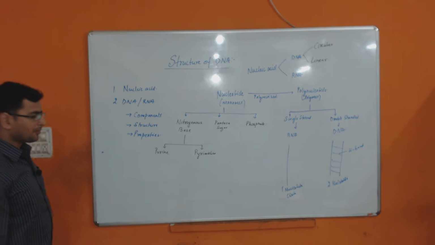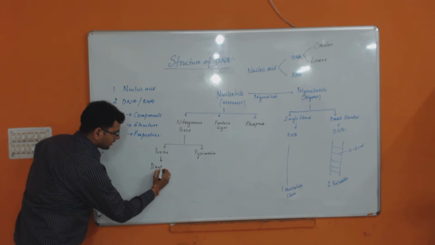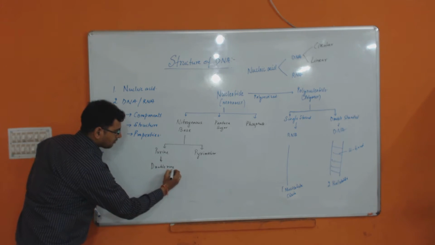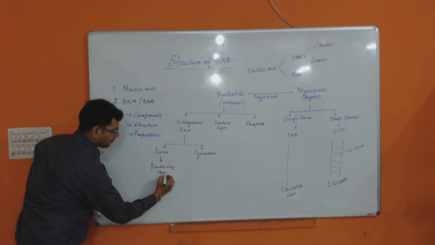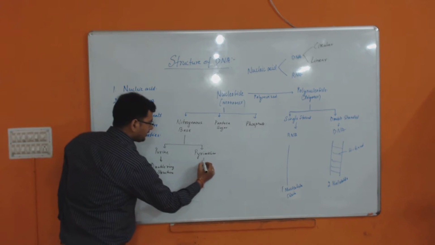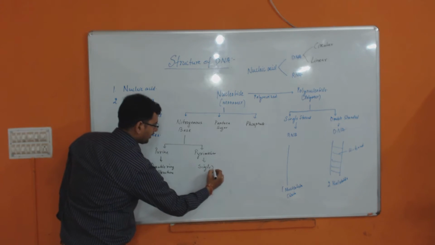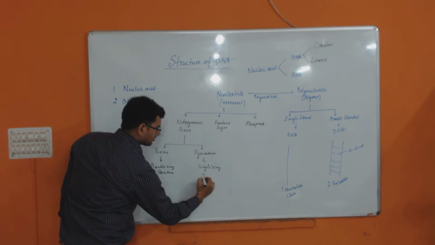Purine is a double ring structure, and pyrimidine is a single ring structure.